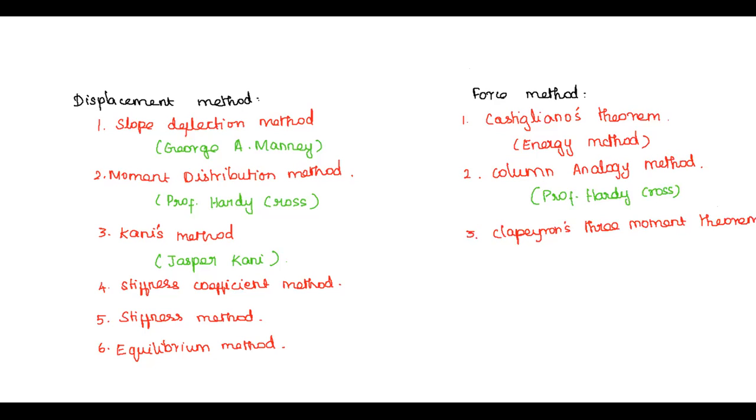Followed by the flexibility coefficient method, the flexibility method. And the sixth one is the compatibility method.